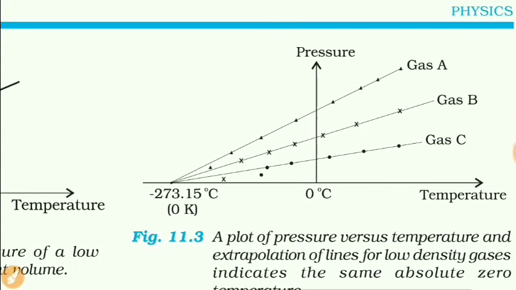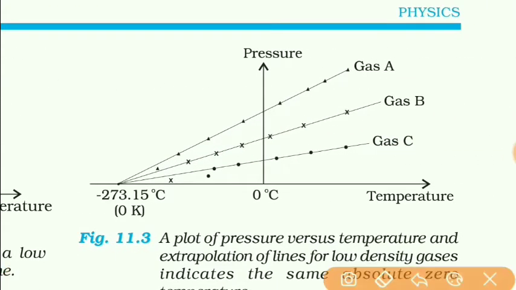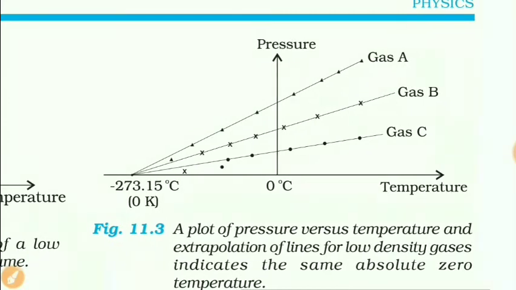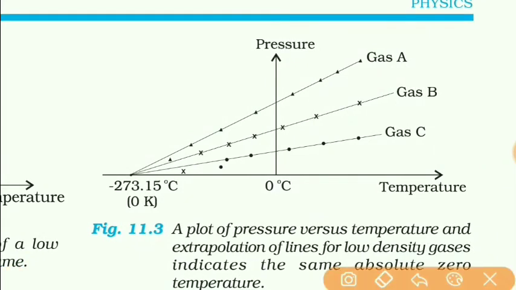Now students, it was found that if different gases are taken in a container, that means if we do the same experiment for different gases, then also it was found that the pressure of those gases will become zero at this temperature only.